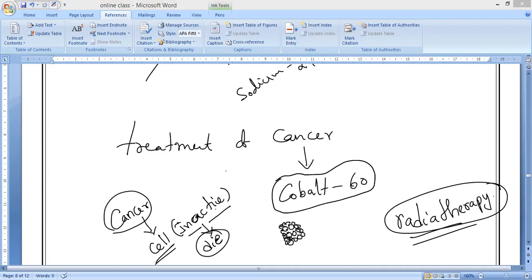So that is the third importance of radioactive isotopes, or radioisotopes. What is the first one? Nuclear power plants for generating electricity. The second one is to detect the traces of tumors and blood clotting inside our body, and also for the treatment of cancer. Next, what is the fourth importance of radioactive isotopes?